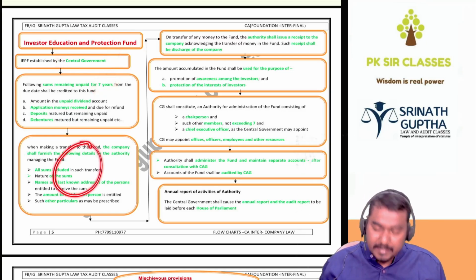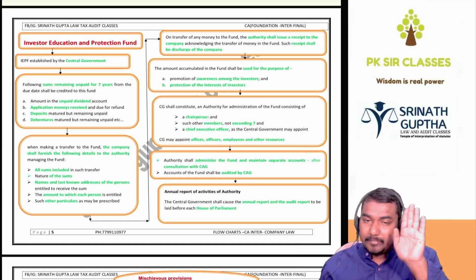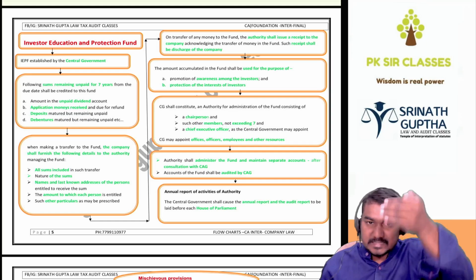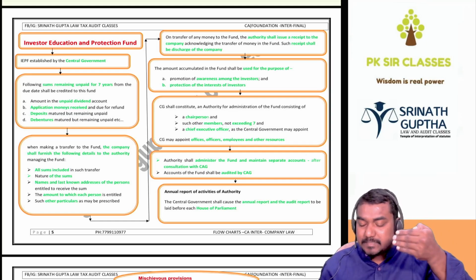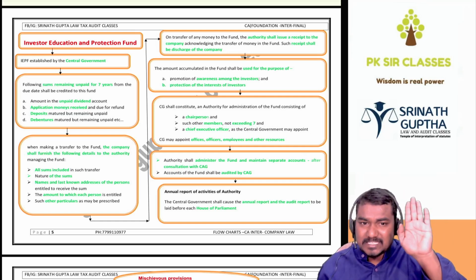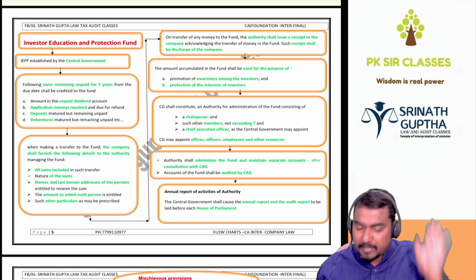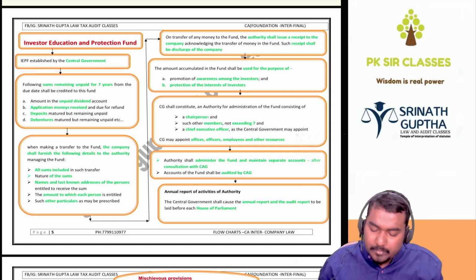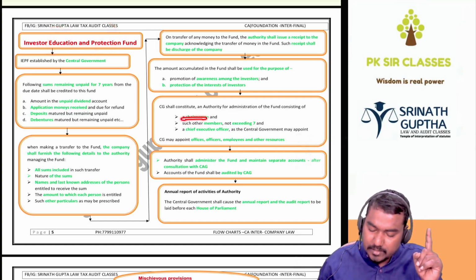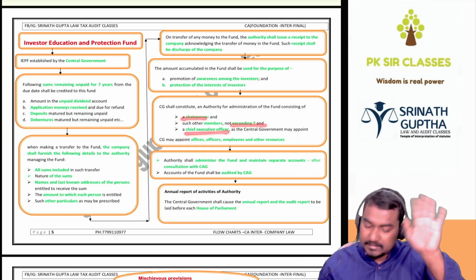So once the amount is transferred to IEPF, you will prepare a complete statement: nature of the amount, last known address, name, other details. This statement is given to the IEPF authorities. The IEPF authorities will issue the receipt. That receipt will discharge the company from payment of such amount. So this amount will be utilized for education and protection of the investors. It will consist of one chairman, 7 members, CEO and other officers.